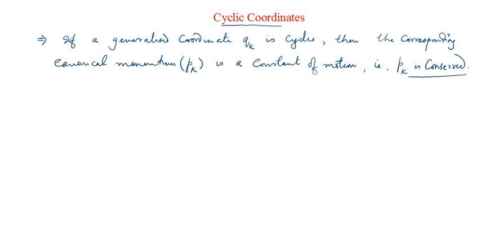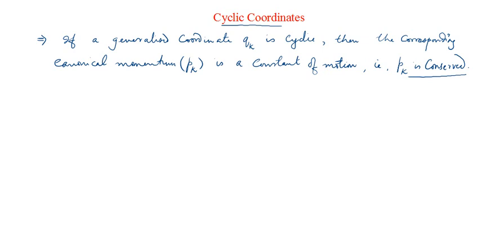Once you are able to write down the Lagrangian of the given system, and you observe it carefully, if you come across any generalized coordinate that is absent or missing from that Lagrangian, then you should be happy. Okay? Why should you be happy? Corresponding to every missing coordinate in the Lagrangian of a given system, there will be a momentum which is constant.